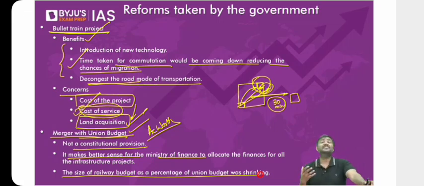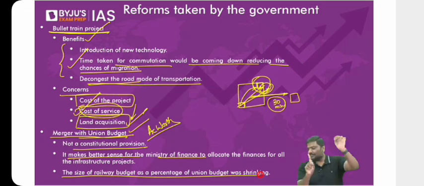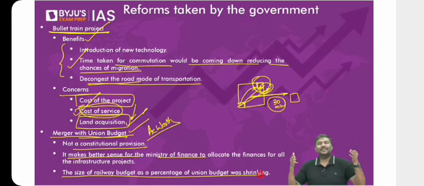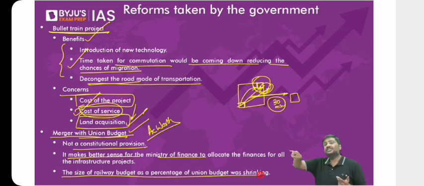Populism purposes means, I'm pretty sure, whenever the railway budget was announced earlier, one of the questions everybody was asking was, if the railway minister is from West Bengal, what has the railway minister done for West Bengal? If the railway minister is from, let's say, Karnataka, what has the railway minister done for Karnataka? Now, don't you think the railway ministry is part of the union government? Whether the Karnataka state or West Bengal requires it, based on that, there should be a decision. That is basically cost to benefit analysis. That is more important rather than saying, okay, the minister belongs to this state, whether the minister has done something or not for that state.